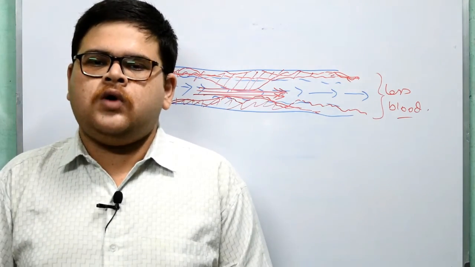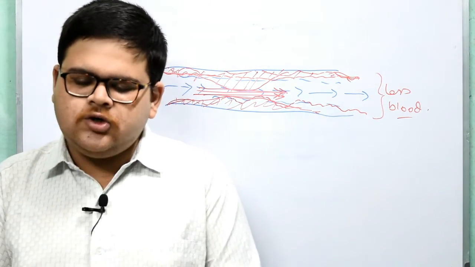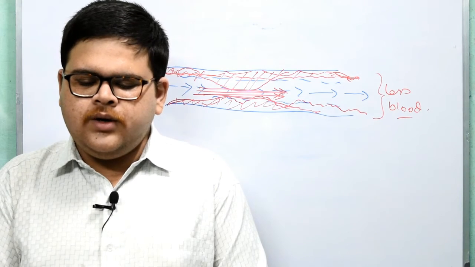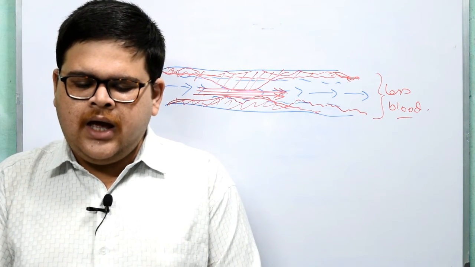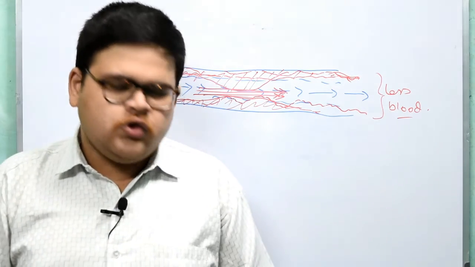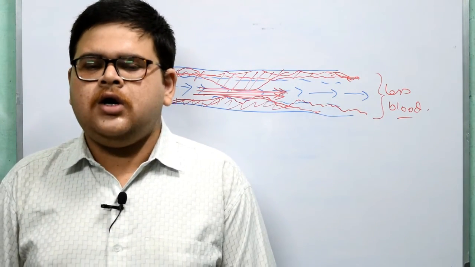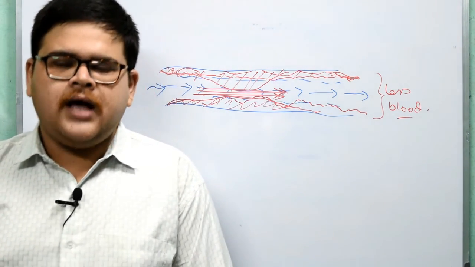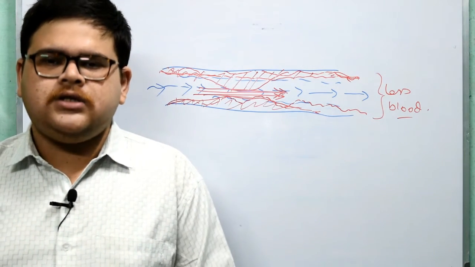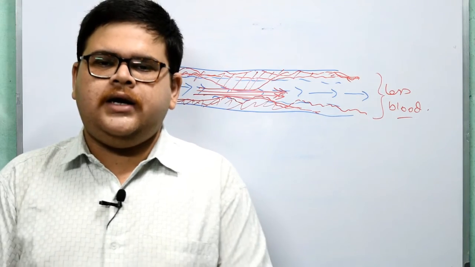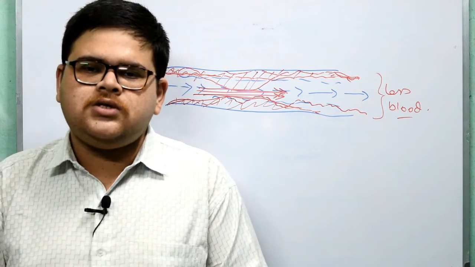Okay, so I hope this is clear and this ends your chapter on the human body. There are 3 parts of the human body: digestive, circulatory and respiratory system. So 3 of the parts are covered. In the next class we will be covering the question answers of this particular chapter. I hope you have enjoyed it and you have understood what I am trying to teach you.